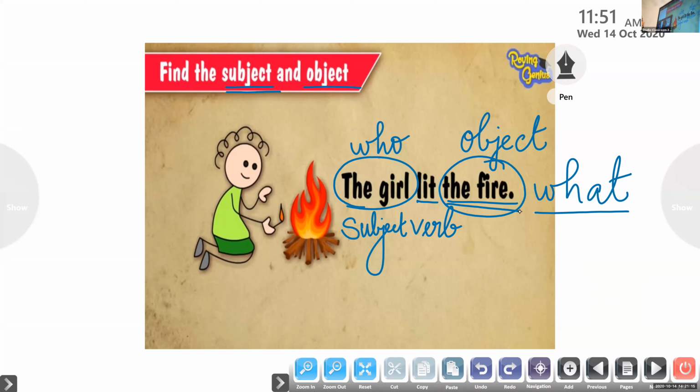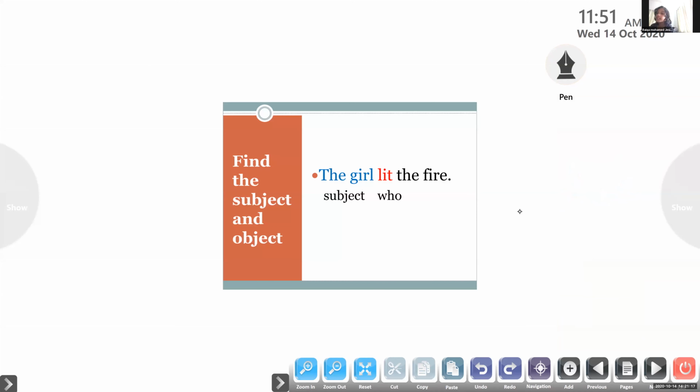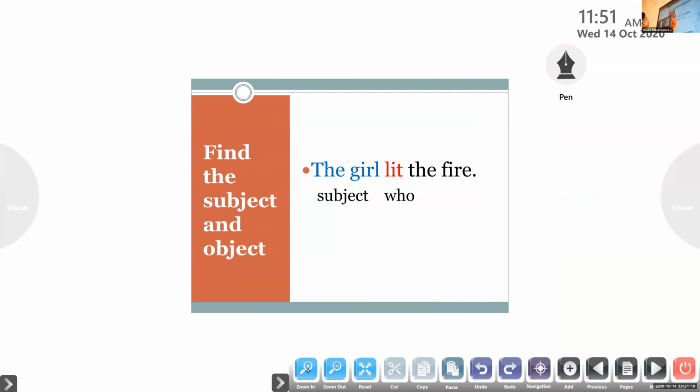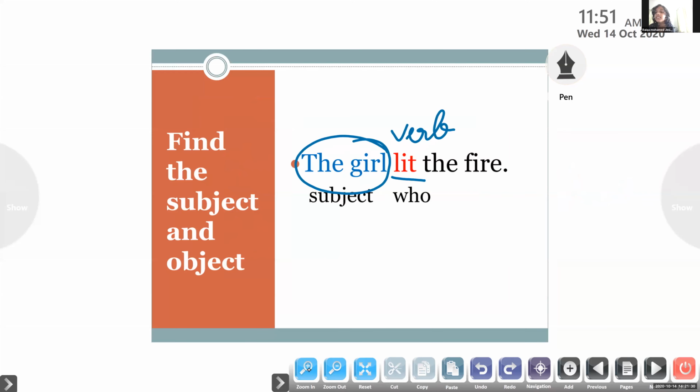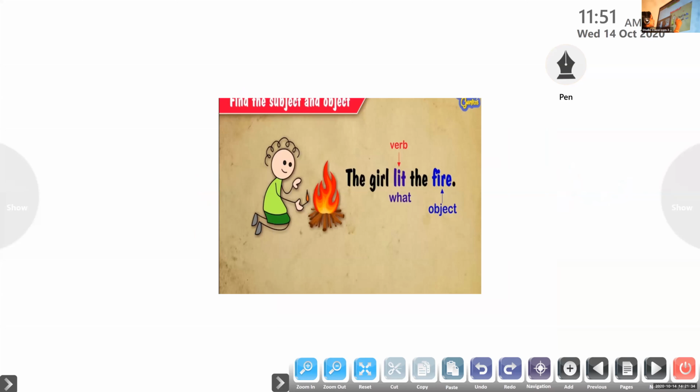Is that clear to everyone? So here, the girl lit the fire. Lit is a verb in the sentence. Ask a question, who lit the fire? The girl is the subject of the sentence. And the next one, ask a question, what did the girl lit? The fire. So the fire is the object of the sentence. Is that clear to all of you?